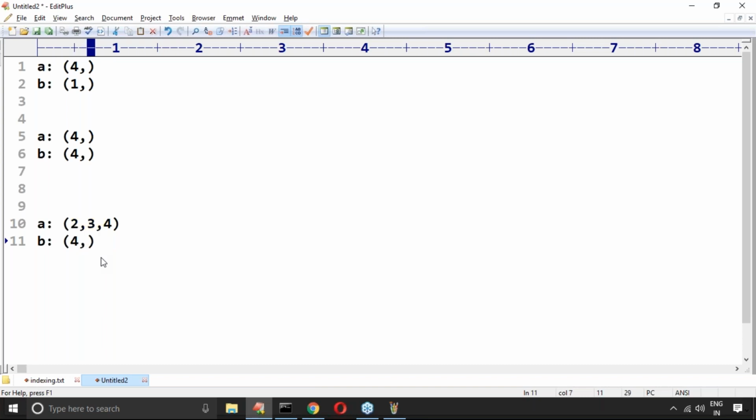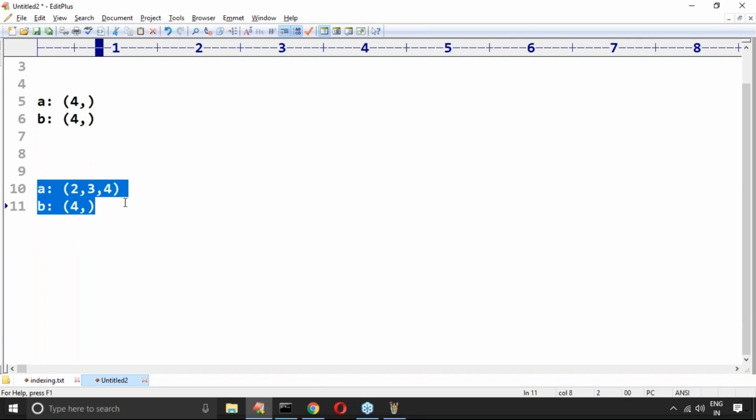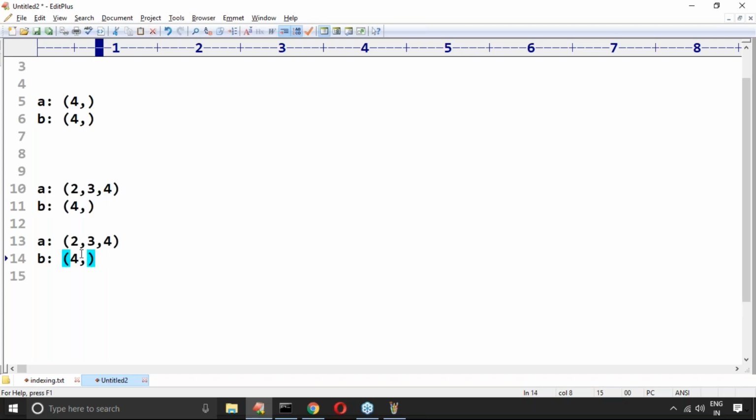B is just 4. Now I want to perform an arithmetic operation between these two. Is it possible or not? Please confirm, Arun. First, we have to make both arrays the same dimension. That is rule 1: to make the same dimension, add 1. Okay, first rule applied.